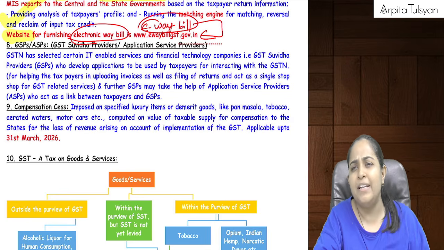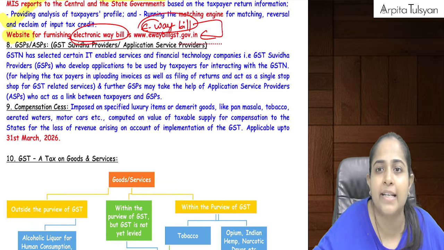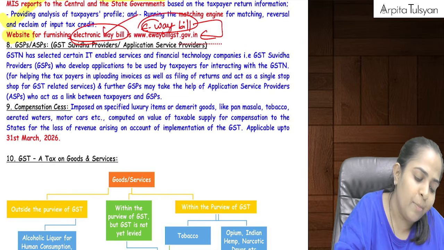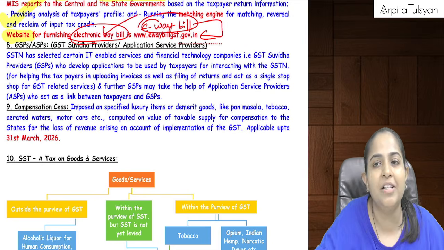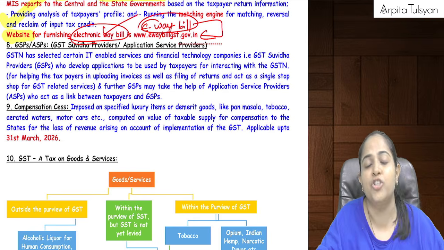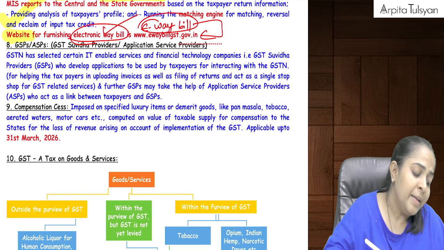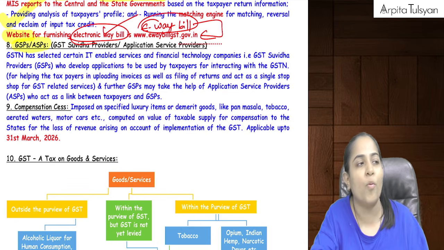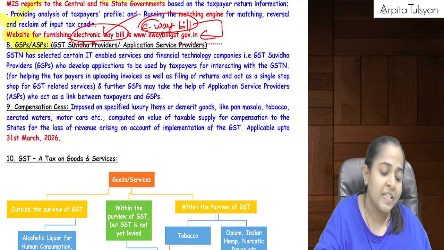So normally all the things about GST are done on the common portal, gst.gov.in, but for e-way bill we have a separate website called ewaybillgst.gov.in. Then there are certain GSPs and ASPs, that is GST Suvidha providers and application service providers.